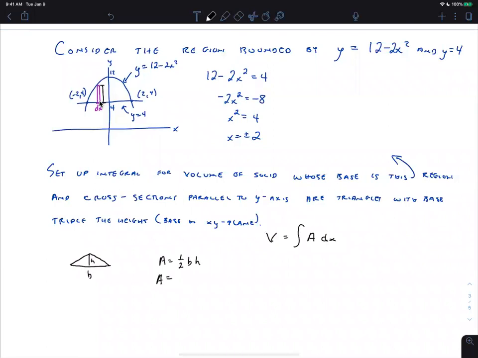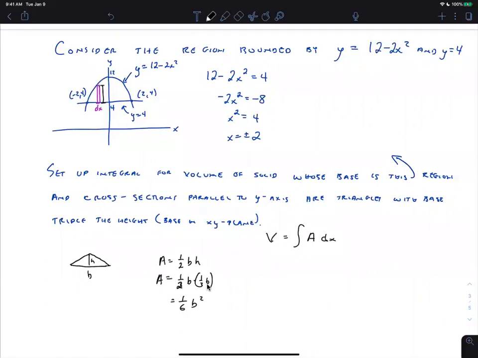So it's 1/2 base times 1/3 base. Does that make sense to everybody? So we can replace the height with 1/3 b, which means the area is really 1/6 b squared in this case.